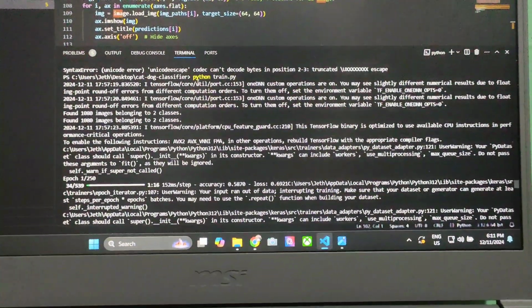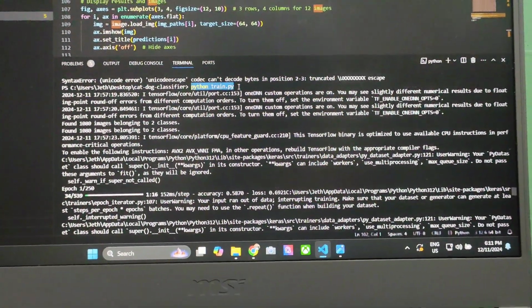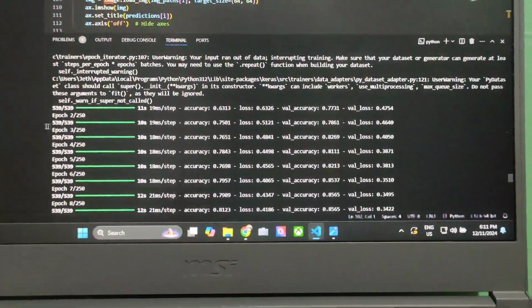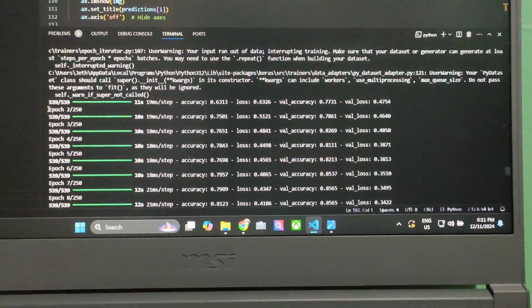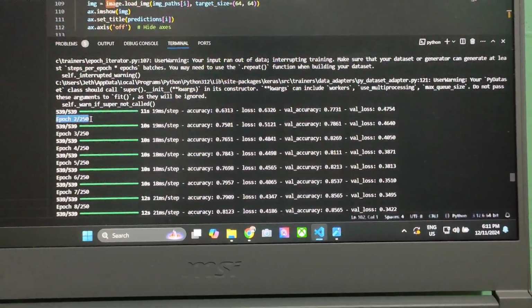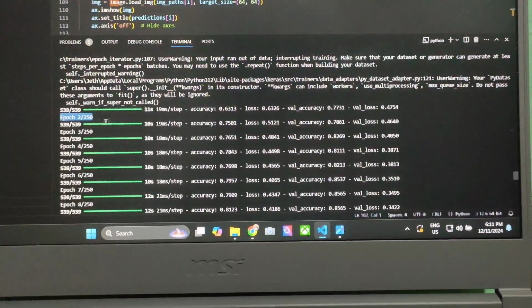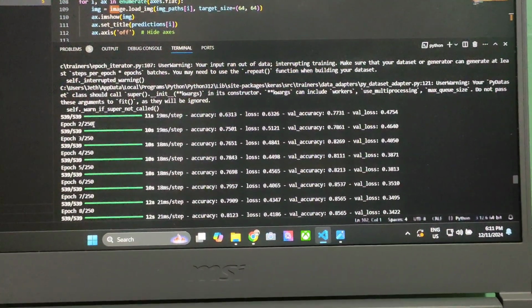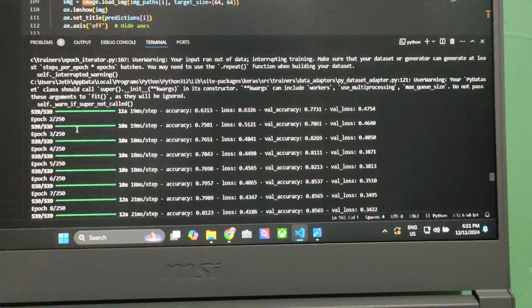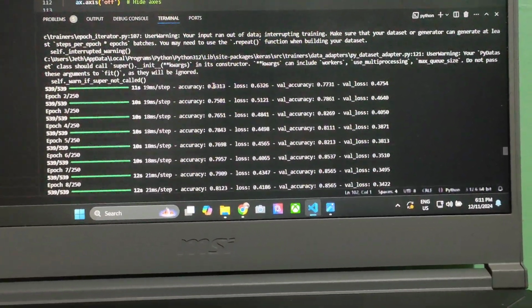As you can see, we'll run our code now. We'll type in the terminal python train.py. As you can see, we have here epoch 2/250, and iteration. What's the iteration? It repeats. So this is accuracy, first accuracy 63.